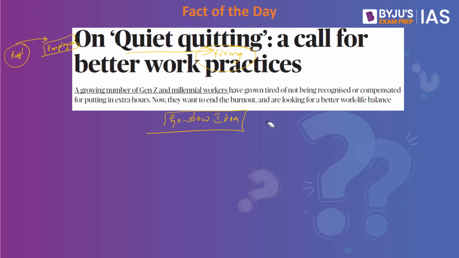Similarly, we have what is called the go slow idea. What is this go slow idea? This dates back to the late 19th century when the organized dock workers of Glasgow, Scotland demanded a 10% hike in wages. The employers were not happy with the workers and did not give the 10% hike. So these people go on a strike, and the company does not give importance to the strike either. So what do they do? They parallelly hire other agriculturists as well.